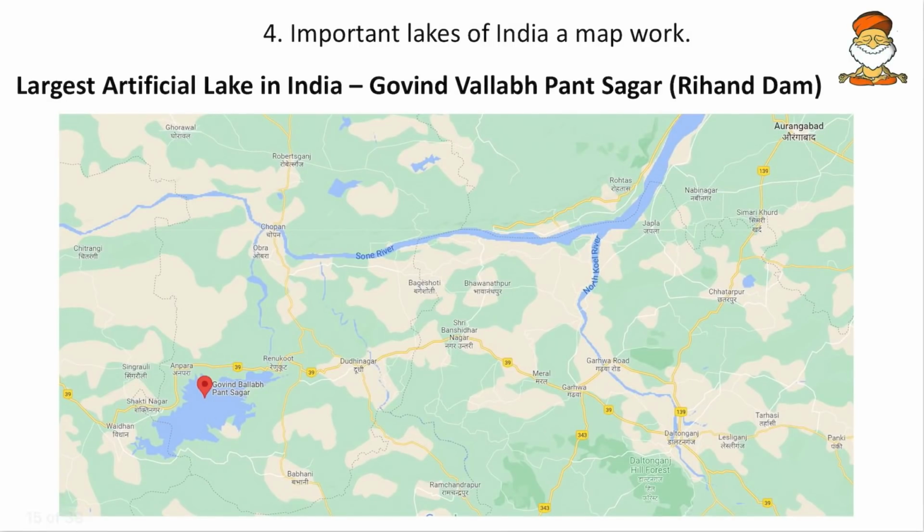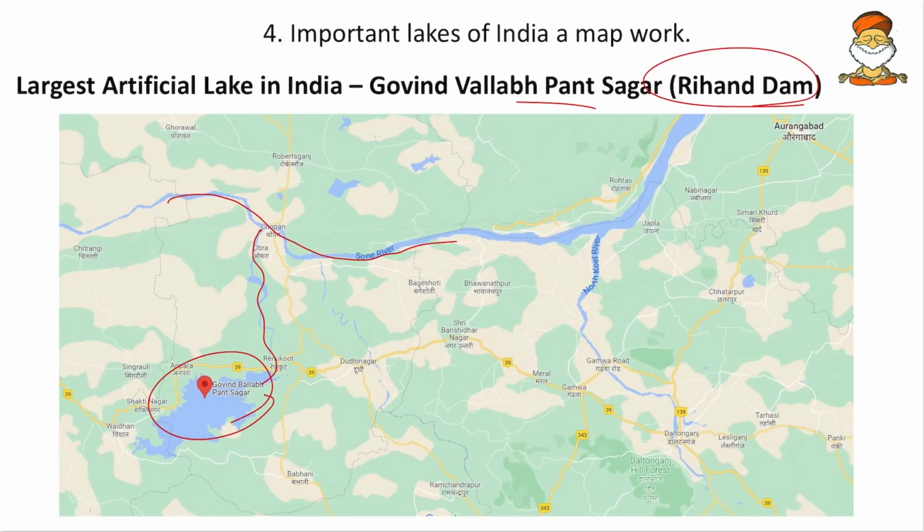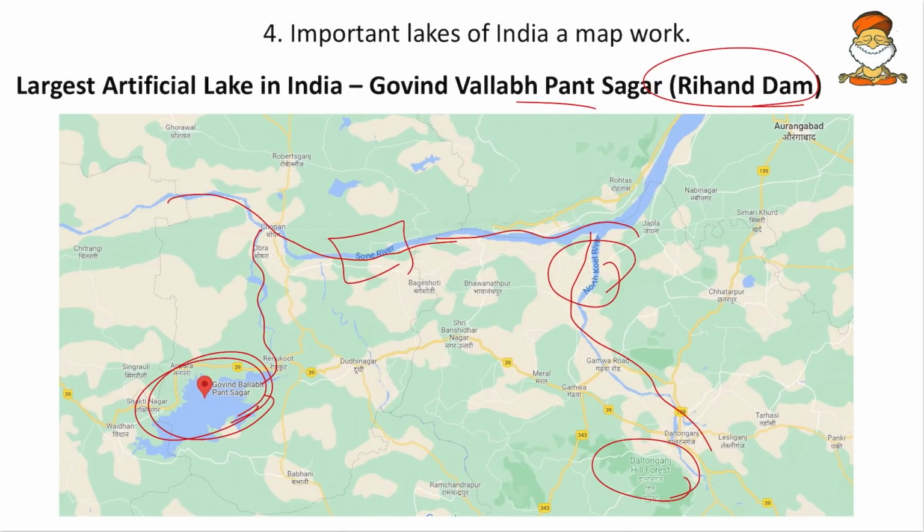Then the largest artificial lake in India, that is the Gobind Vallabh Sagar or the GB Pant Sagar. That is also called the Rihand Dam. Obviously it lies on the Rihand River. So here we have the GB Pant Sagar. GB Pant was the former Home Minister of India, I guess. So in his name it was built. The Rihand River goes and connects to the Sone River, and in this Sone River we also have this North Koyal River. Okay, so here we have the Daltonganj Hill Forests. So if possible, remember these. At least remember the GB Pant Sagar, Rihand and Koyal River, which are tributaries of Sone River or Son River.